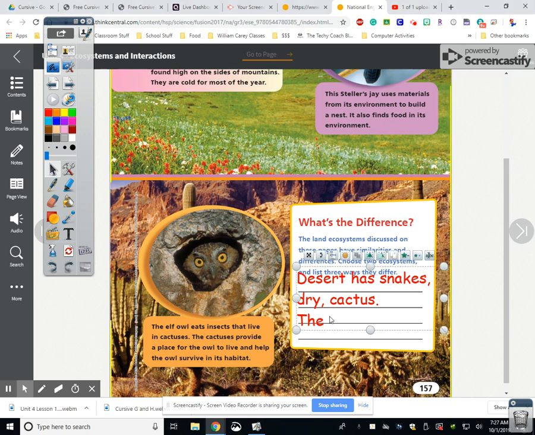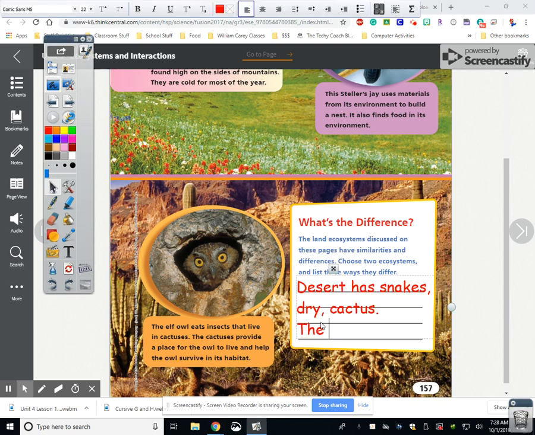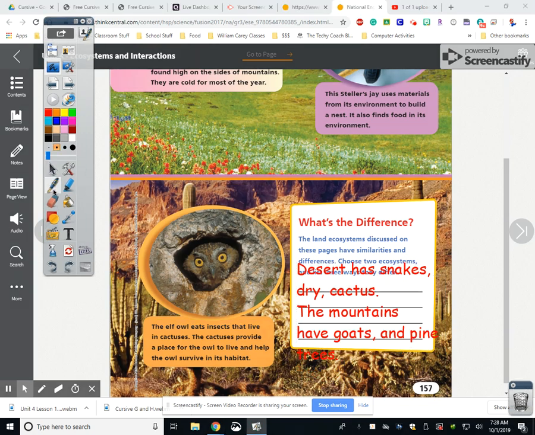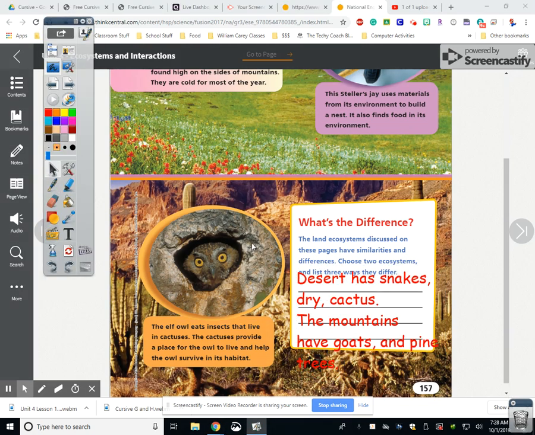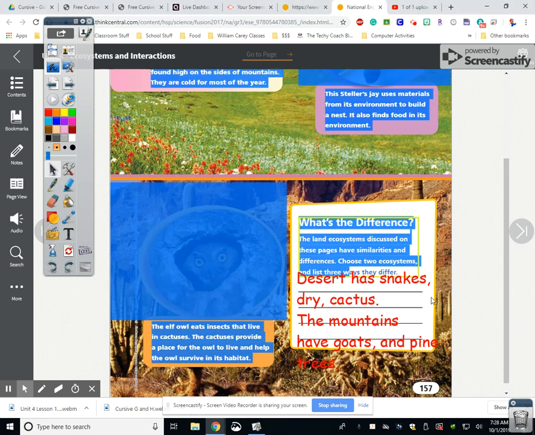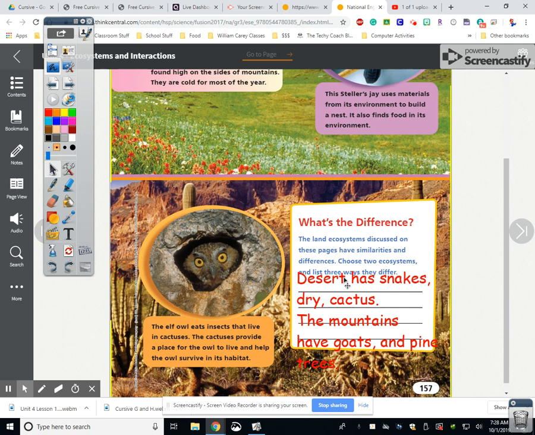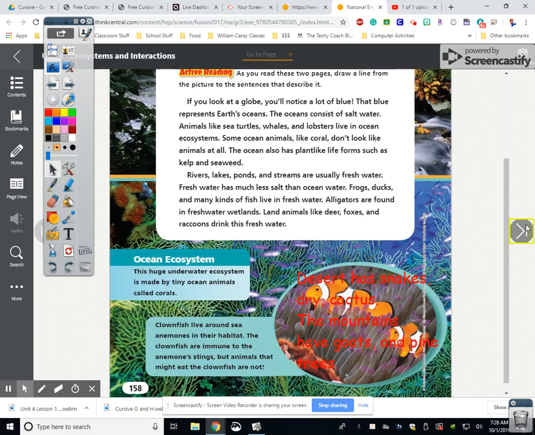Why don't you let me type? There it goes. The mountains have goats and pine trees. So I want you to type that. That will be your sentence you need to type. If I can get this clicked off. There we go. The desert has snakes, it's dry, has cactus, and the mountains have goats and pine trees. Sorry, it's a little bit harder to read, but this is not being cooperative this morning. Pause if you need to record this answer.